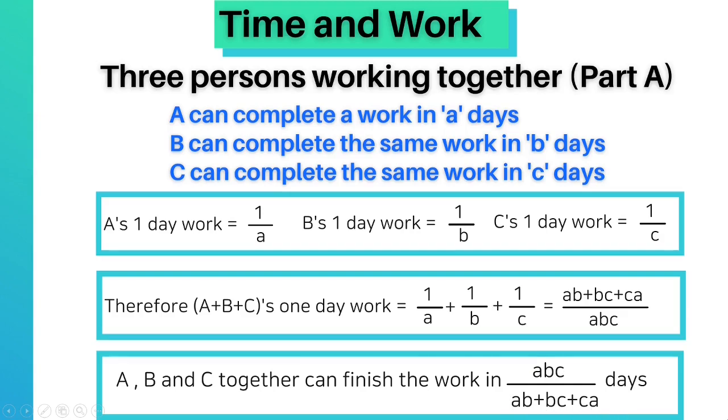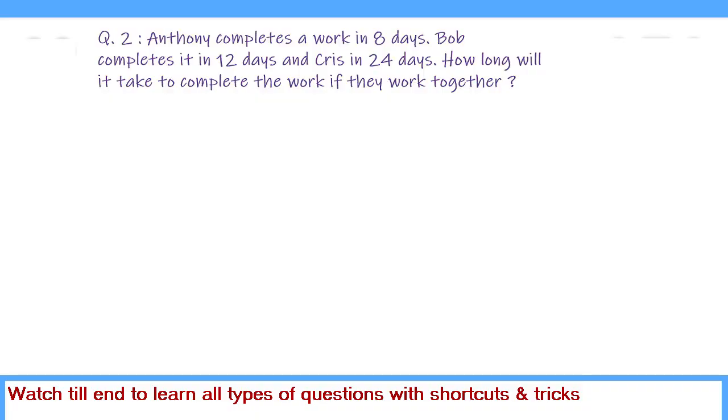We'll solve one question based on this formula and learn how to do such type of questions. Now we solve a question when 3 persons are working together. If their individual time of work is given, then how to find when they work together if there are 3 persons. So we go to question number 2.